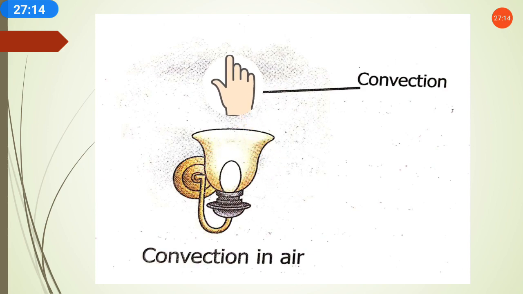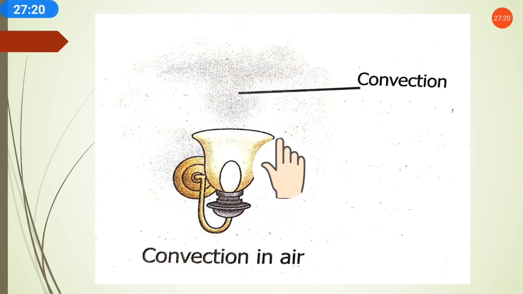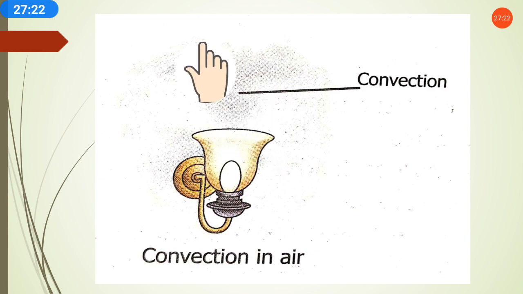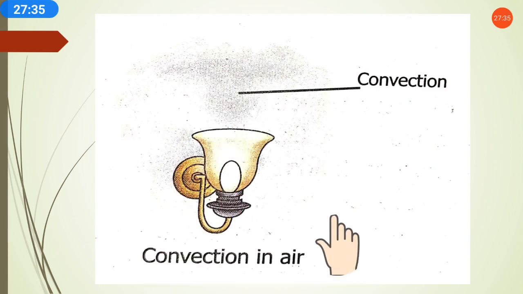Because as I told you, whenever any substance gets heat, solid or liquid or gas, the molecules will move upwards. So it will make a dark spot, a black spot here, because the warmer air is moving upwards and making a spot. And this is the reason, and this is the process of convection in air. This is how the convection process takes place in air.